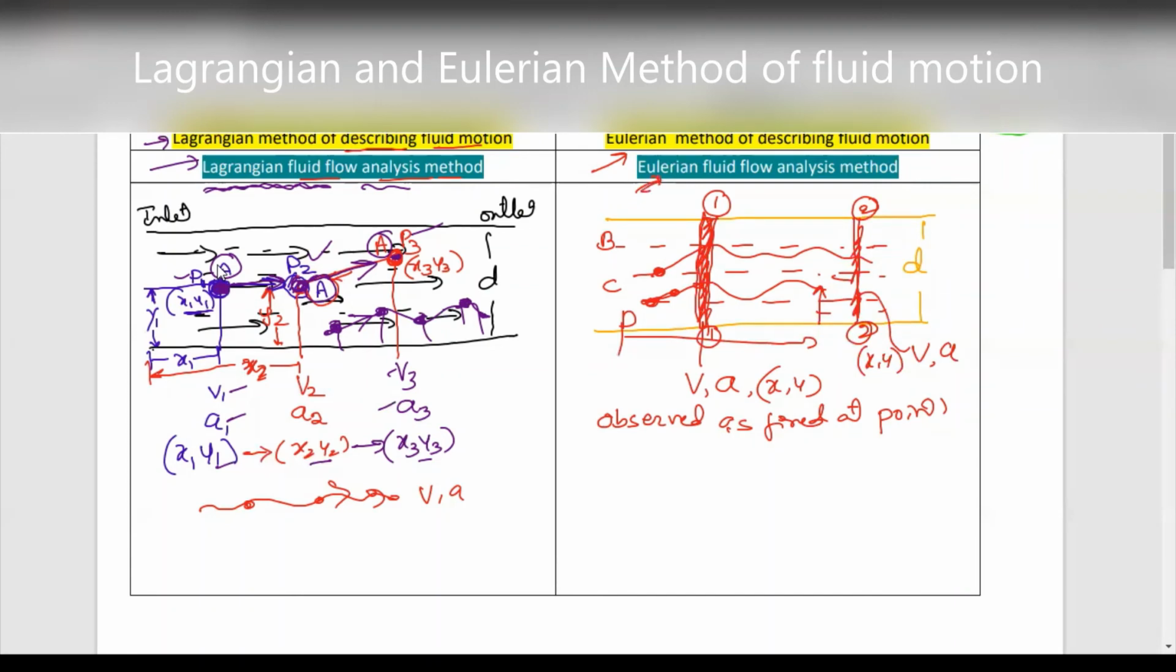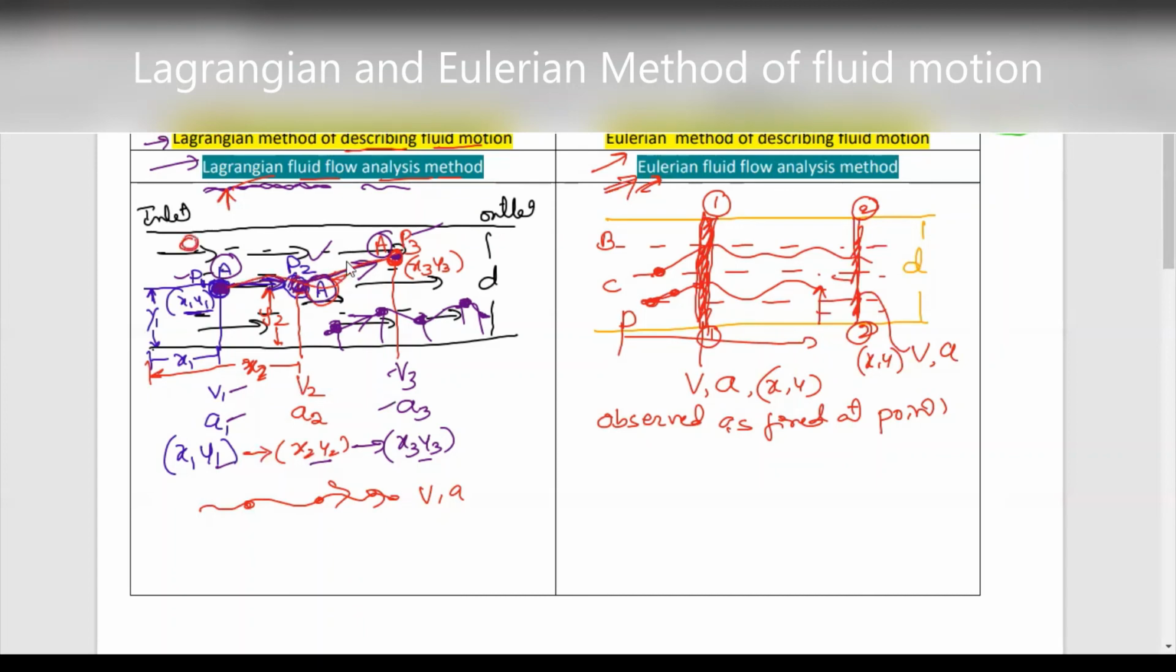So comparing these two, my friends, Eulerian and Lagrangian, which one is easier for analyzing and studying fluid particles? The Eulerian method is easier, because we keep a particular point and analyze the properties of the fluid there. But the Lagrangian method is very difficult, because we need to track and follow each and every fluid particle. Here I have given an example of particle A.